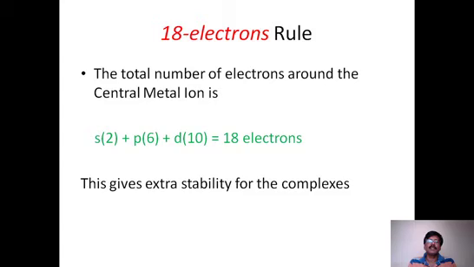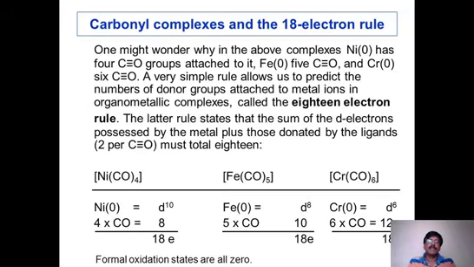Those complexes which possess this 18 electron rule are more stable, and they are extra stabilized by completely filled orbitals, which indicates a completeness of the orbitals. Let us take up the examples we have just seen. How would this 18 electron rule be satisfied?